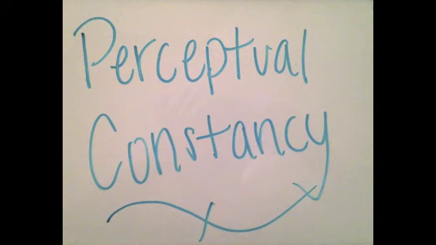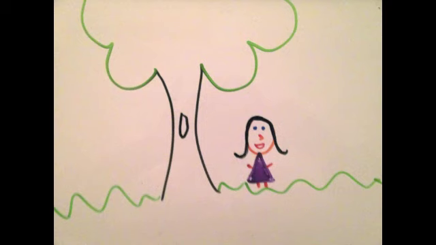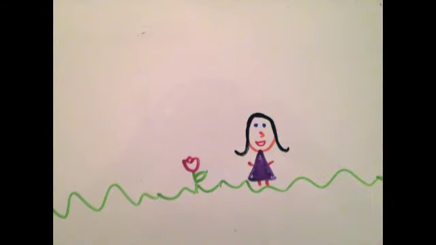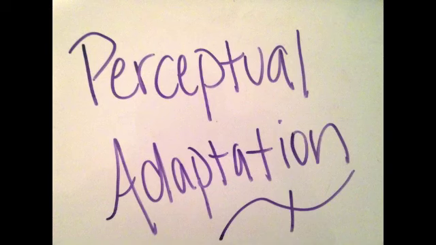Perceptual constancy describes how we perceive actual objects as unchanging, even if other stimuli are changed. Shape, distance, light, and size might affect an object, but we will not think of it as a completely different object. Here we can see an example of size constancy. We know and perceive that the girl's size is unchanging, even though the plants around her make her appear to be either larger or smaller.